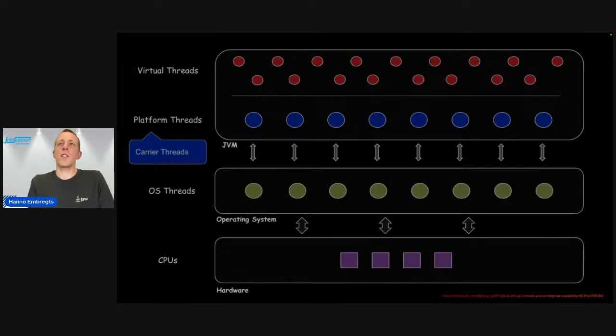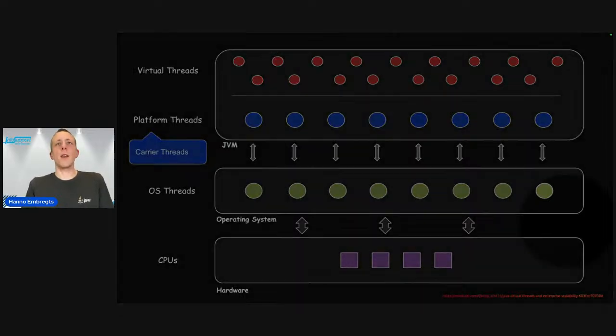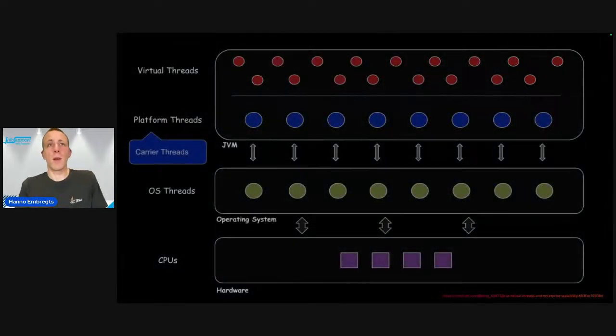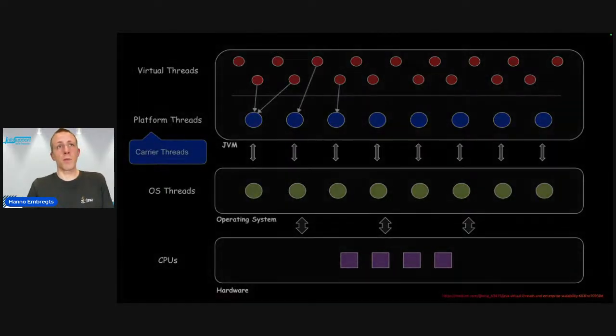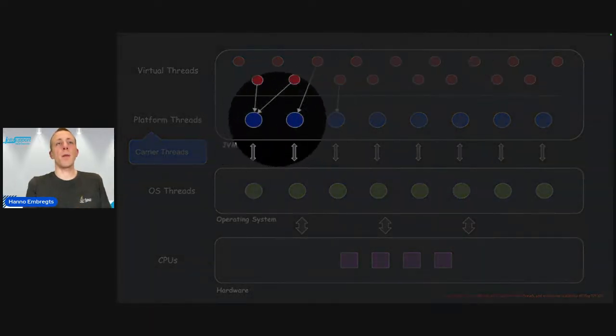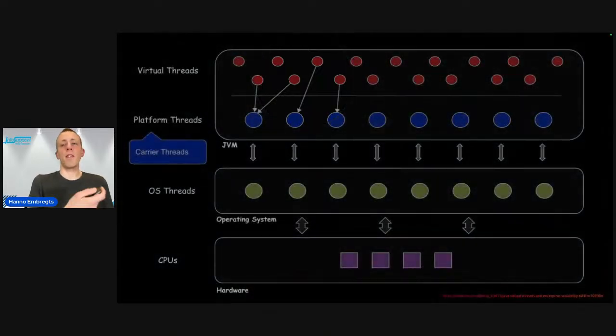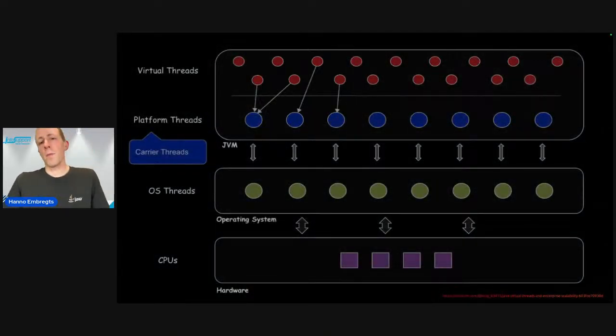Right, but with virtual threads, this is not the case. Virtual threads have a very different mechanism when it comes to memory, the stack management. And also, like you see in the image here, you can create multiple of them. Actually, it is quite possible to create millions of them without running out of memory. And I said before that they are intended to run for only a short while, and that the JVM schedules the work onto the platform threads. And that also means that a single platform thread, right, that is now managed by the JVM, can be reused in theory to run work of a second virtual thread after the first virtual thread has finished.